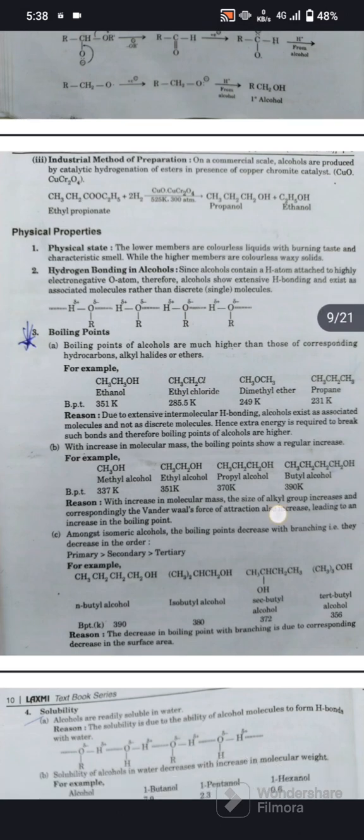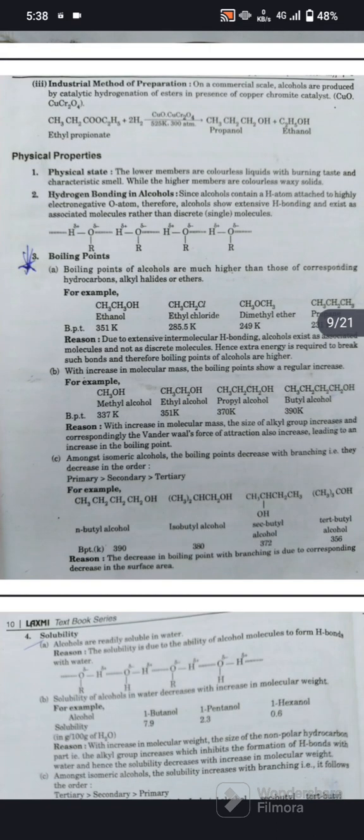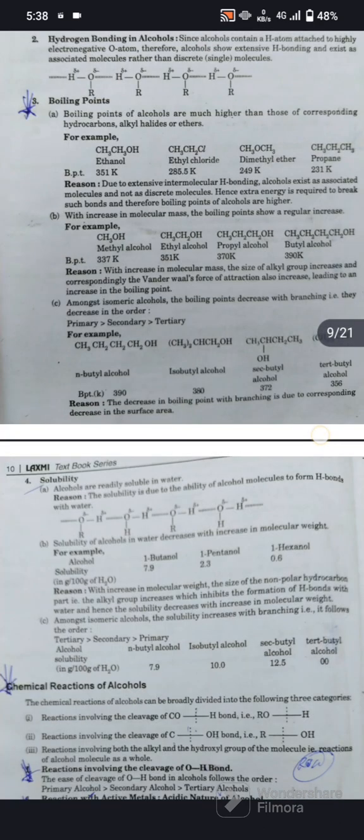For example, n-butyl alcohol has a boiling point of 390, isobutyl alcohol, which is branched, 380, secondary butyl alcohol 372, and tertiary butyl alcohol 356. Reason: the decrease in boiling point with branching is due to the corresponding decrease in surface area.